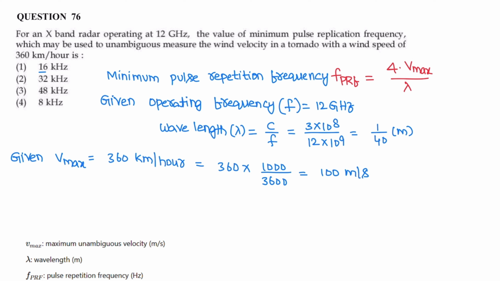Now we need to calculate minimum pulse repetition frequency. PRF, its value is 4 V maximum, 100, divided by wavelength. So wavelength is 1 by 40. It is 16,000 hertz, that is 16 kilohertz. So correct answer is option 1.